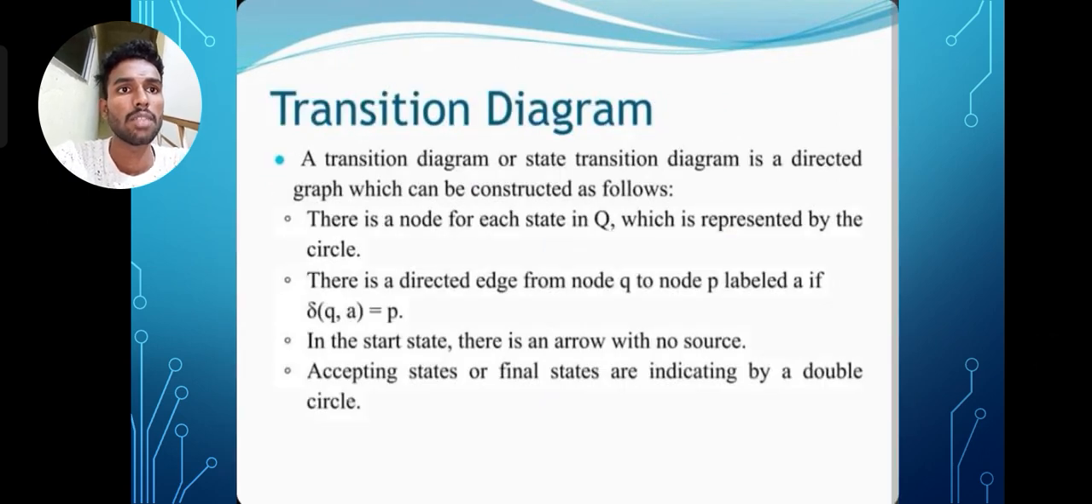Transition diagram. A transition diagram or state transition diagram is a directed graph which can be constructed as follows. There is a node for each state in Q, which is represented by a circle. There is a directed edge from node q to node p labeled a if delta(q, a) = p. For the start state there is an arrow with no source. Accepting states or final states are indicated by a double circle.